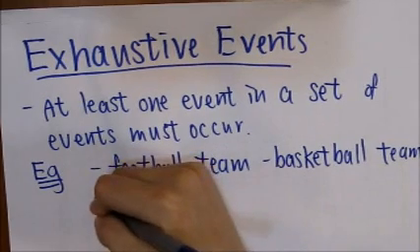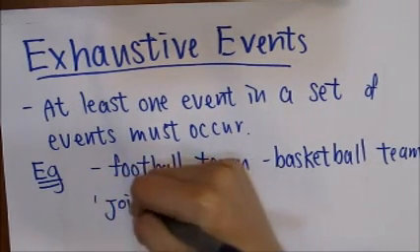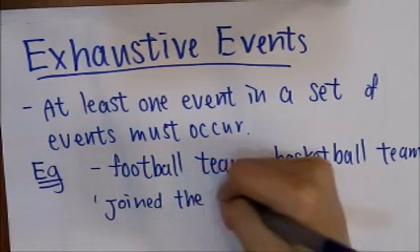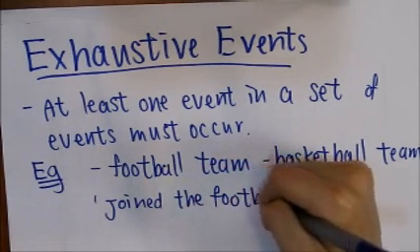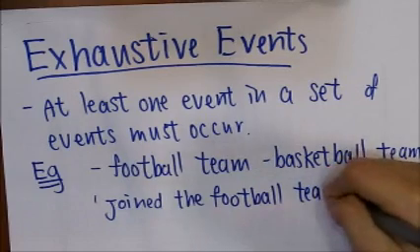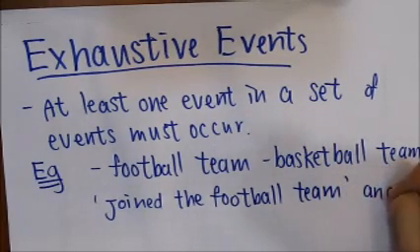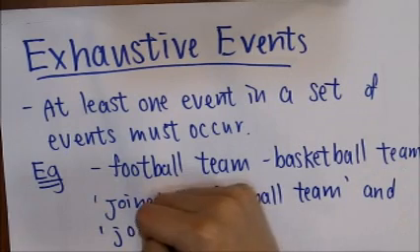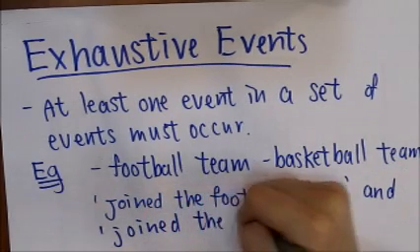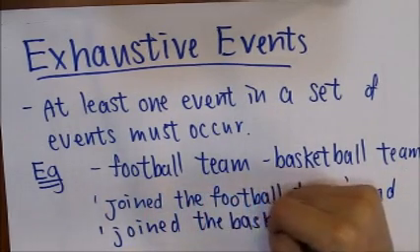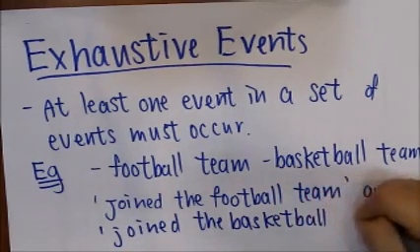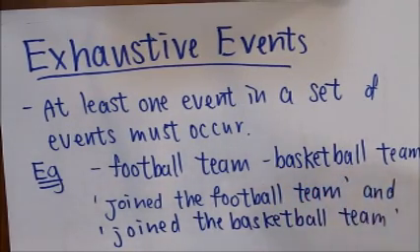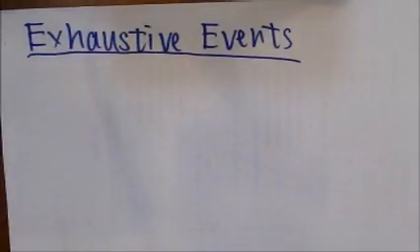The events that a student has joined the football team and the events that a student has joined the basketball team are exhaustive events. So, let's talk about the mathematical representation of exhaustive events.